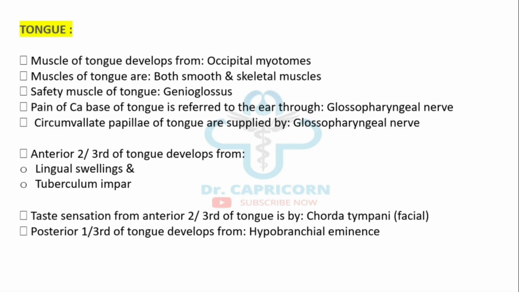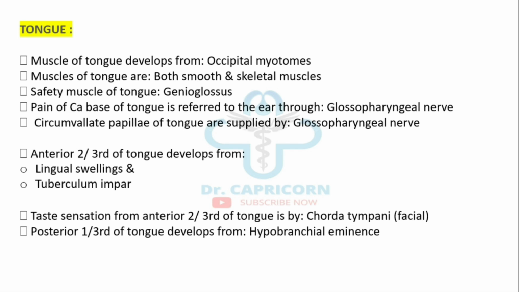Tongue. Muscles of tongue are developed from occipital myotomes. Muscles of tongue are both smooth and skeletal muscles. Safety muscle of tongue is genioglossus. Pain of carcinoma of base of tongue is referred to the ear through glossopharyngeal nerve. Circumvallate papillae of tongue are supplied by glossopharyngeal nerve.